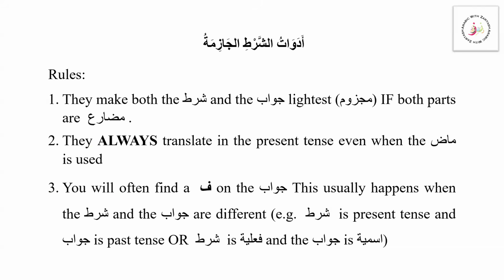Also, we are often going to find a fa on the jawab, and this happens when the shart and the jawab are different, like the shart is present tense and the jawab is past tense, or the jawab is ismiya. As we saw, the shart was fi'l mudari, but the jawab shart was in the form of fi'l amr, and we saw a fa on that, like in the example of Surah Al-Baqarah. So these are the rules.